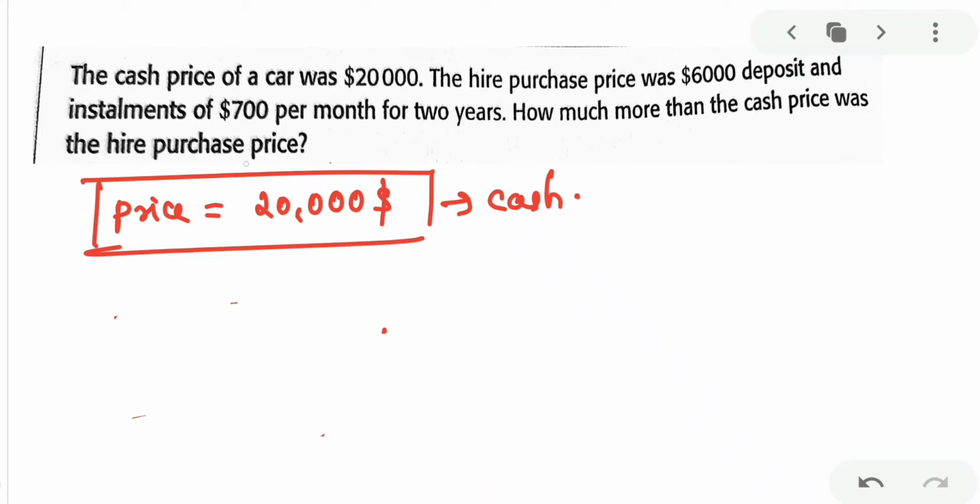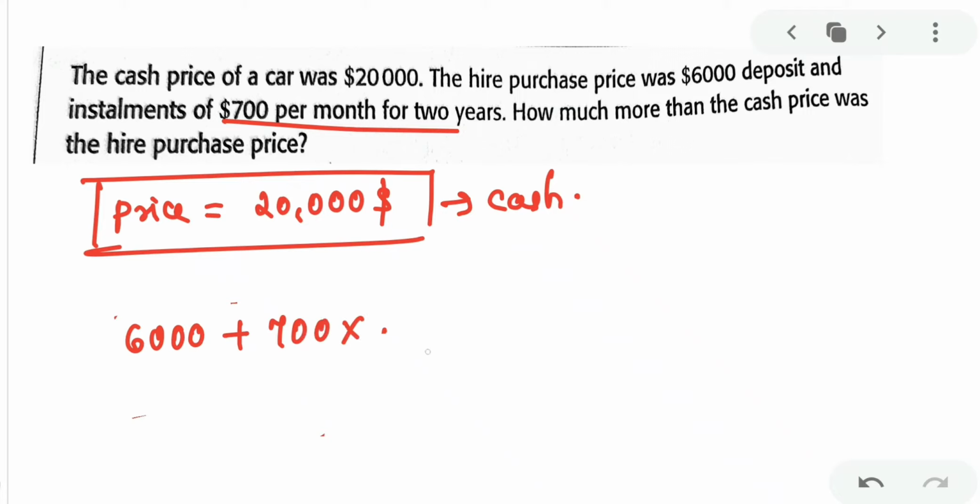If you're paying by cash, it will be $20,000. And if you're paying by hire purchase, that means you have to pay some price as a deposit and the remaining in installments. The customer who is purchasing is paying 6,000 as deposit and then paying 700 per month installment for 2 years.